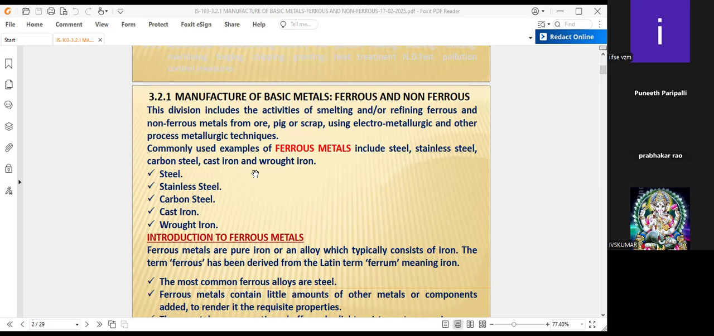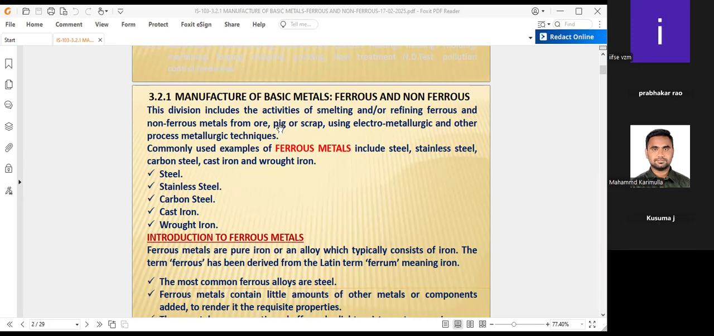Before going to the methods, sir, what are ferrous metals? Sir, what is pig iron? Pig iron is a multi-composition of the iron, sir, a multi-specification of the iron. I have to write here: pig iron and scrap iron, sir. Thank you.